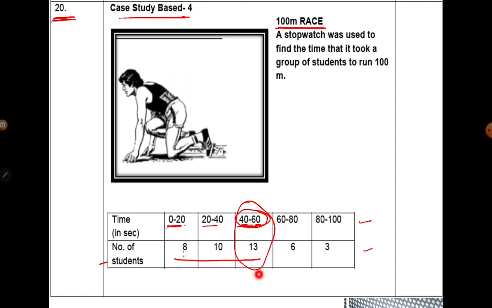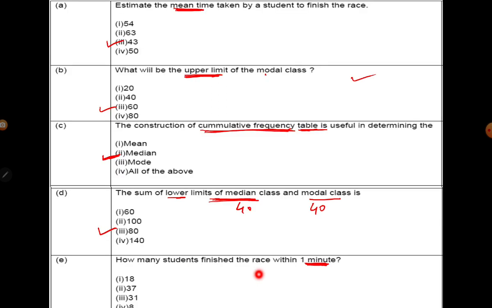So 0 to 20 is 8. We have 8 plus 20 to 40 is 10. Then 40 to 60 is 13. So we'll add up all these three. That is 31. We'll see whether it is there or not. So 31 is your correct answer.